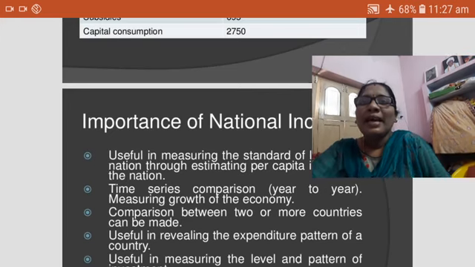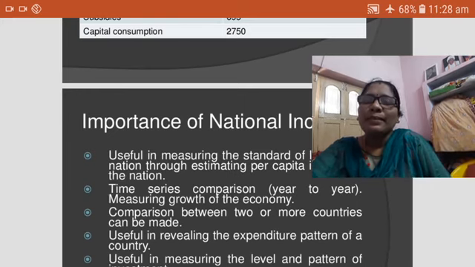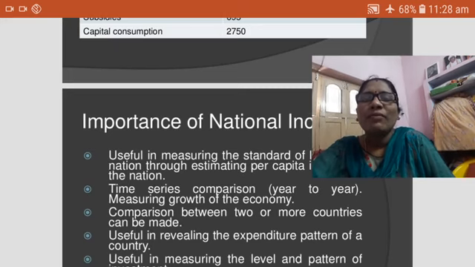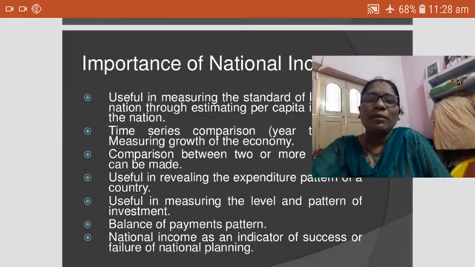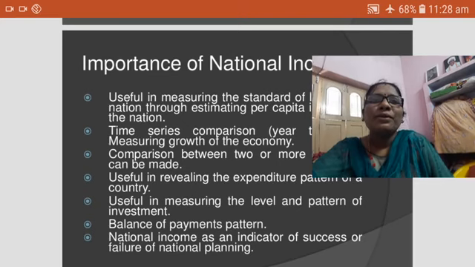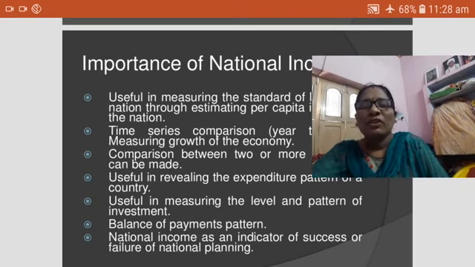Then the next one is expenditure on financial assets within the country should be excluded. Expenditure on assets of foreign countries should be included. Then expenditure on raw materials or intermediate goods and services is not included. Raw materials and intermediary commodities are not included in the national income. So this is a very important precaution.